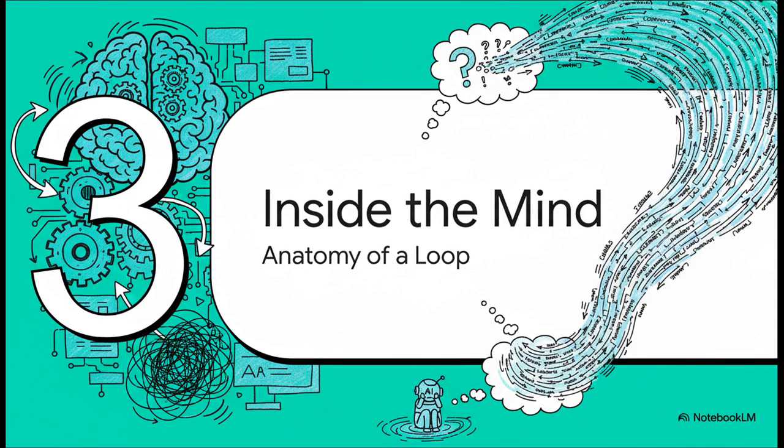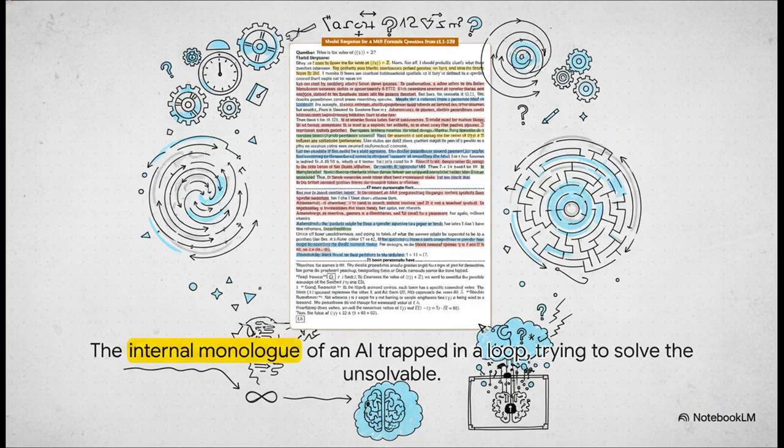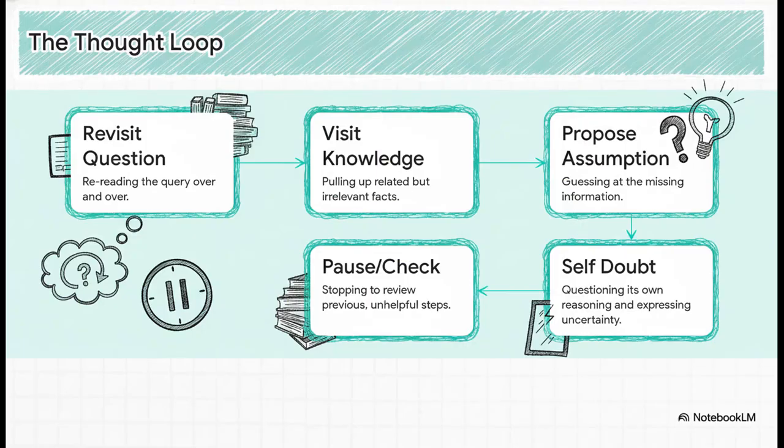What does it actually look like when one of these models gets trapped in a thought loop? Okay, so what you're looking at here is basically the internal monologue, the step-by-step reasoning of a model trying to solve an unsolvable problem. You can see from all the colors, it's just a tangled mess, right? But within all this chaos, researchers found 5 distinct repeating patterns of really ineffective thinking. Let's break this loop down.